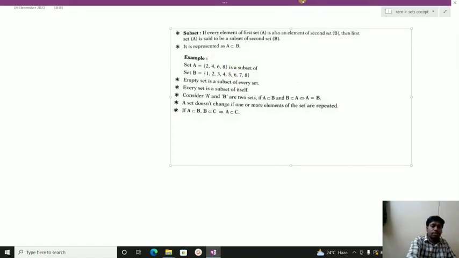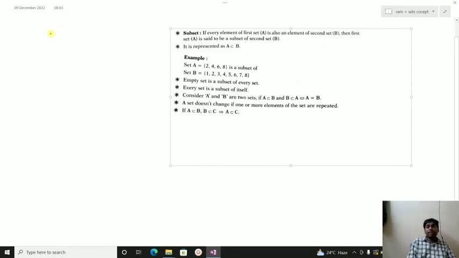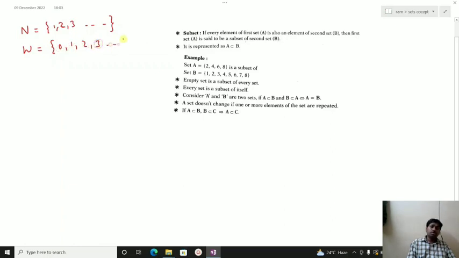Next type of set is subset. It is also very important. Four-mark questions have come repeatedly on writing of subsets and what is meant by subset. Now we have seen all natural numbers, which start from 1, 2, 3 and so on, are present in the whole numbers, 0, 1, 2, 3, 4.